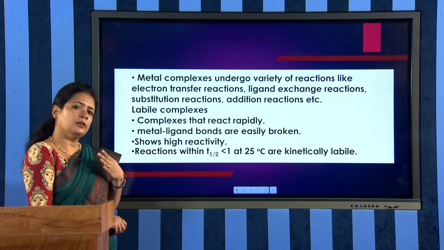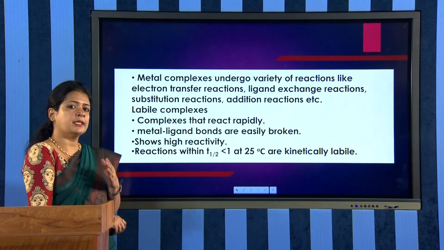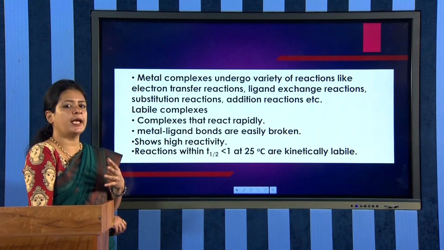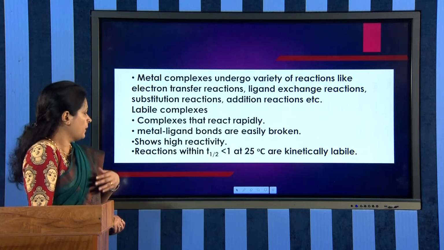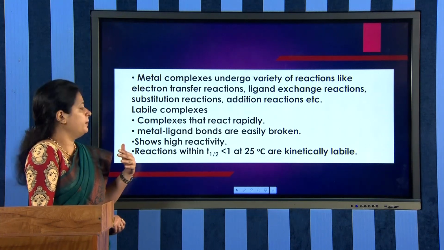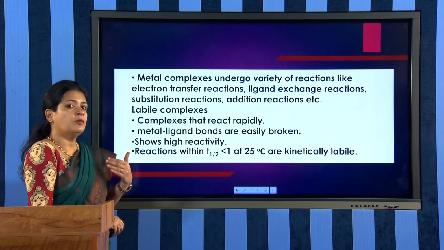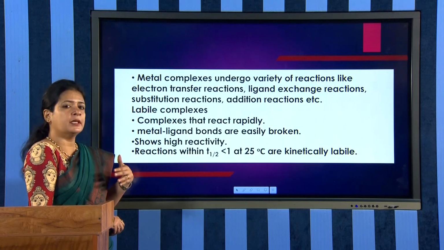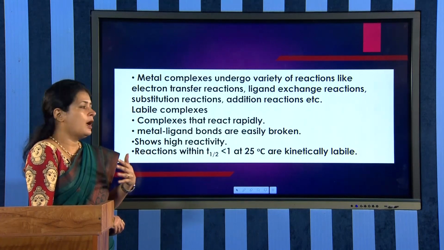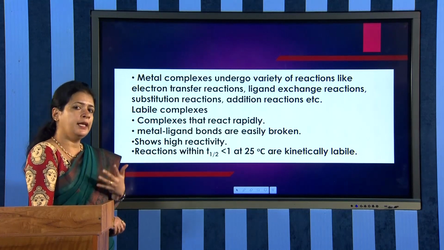We know that if the complexes react very rapidly, then in those complexes metal ligand bonds will be broken very easily. Then only they will be able to react very rapidly. That is, they show high reactivity. And also in the labile complexes, their T half is less than 1 minute. So, reactions having their T half less than 1 minute at 25 degrees Celsius are kinetically labile. So, these are the characteristics of the labile complexes.